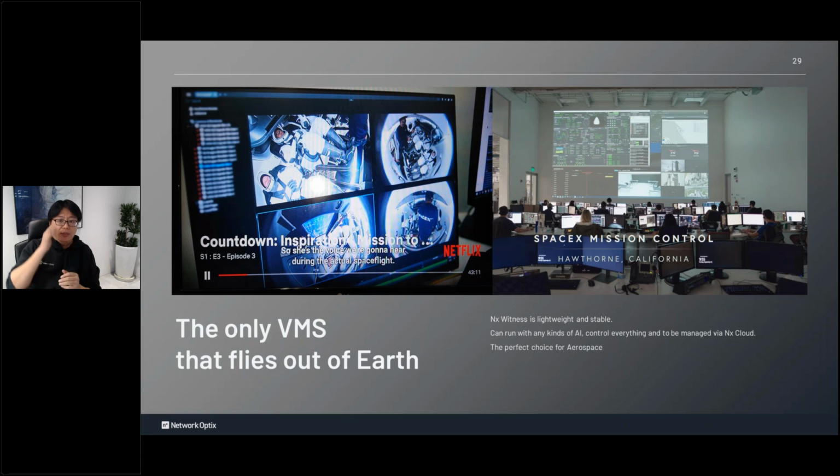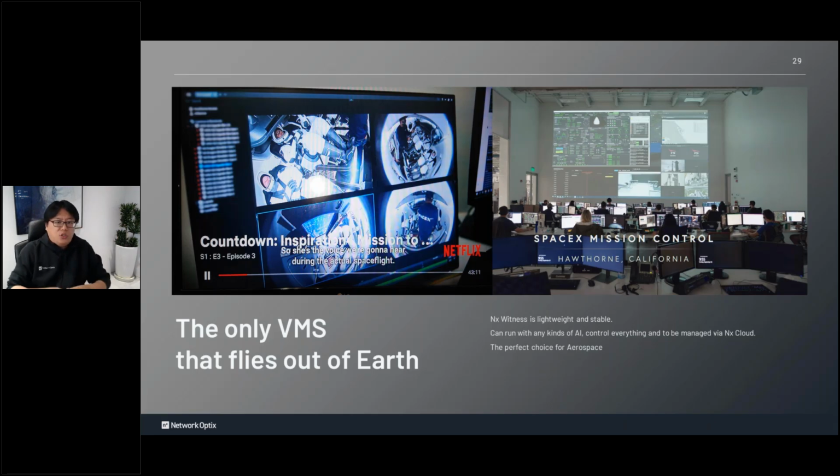But they chose NX Witness for the testing laboratory and the factory for building the rocket. And then they also put the NX system into the rocket and shot it out to space. So you may wonder why they chose NX Witness for this.